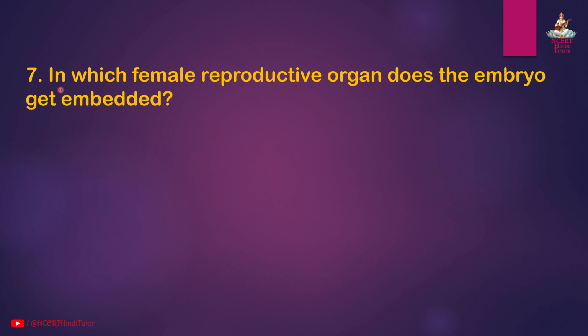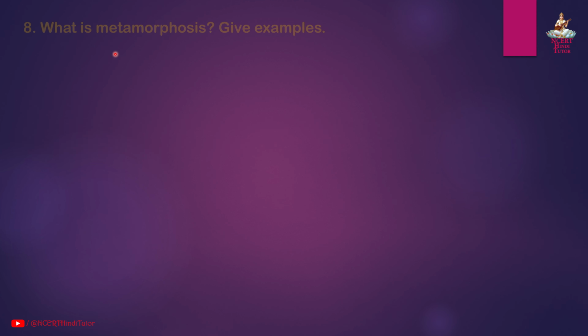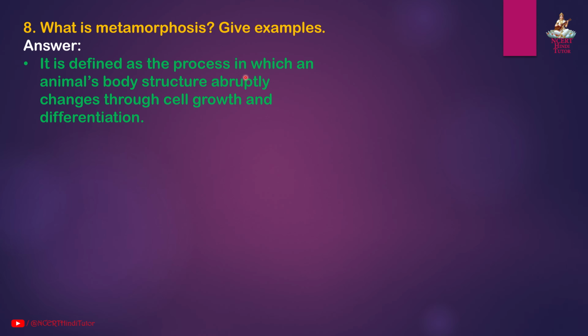Question 7. In which female reproductive organ does the embryo get embedded? Answer. Uterus is the organ where the embryo gets embedded and develops. Question 8. What is metamorphosis? Give examples. Answer. It is defined as the process in which an animal's body structure abruptly changes through cell growth and differentiation. It is a biological process.